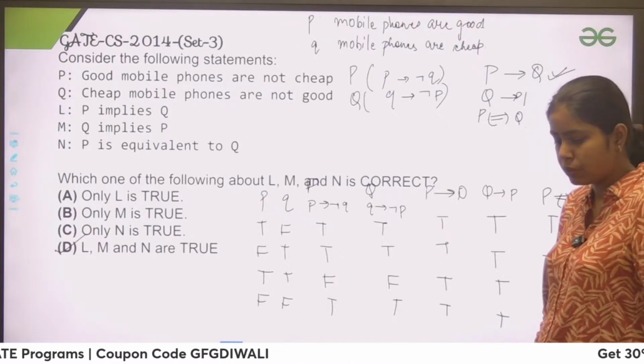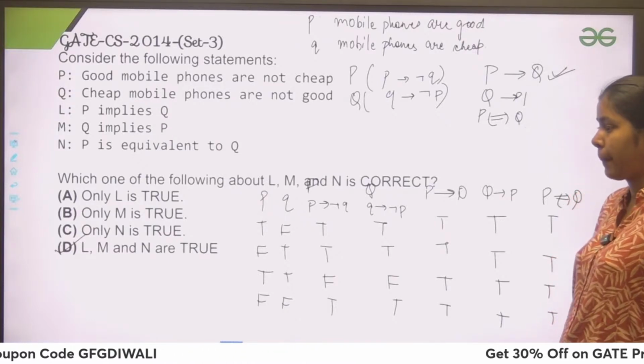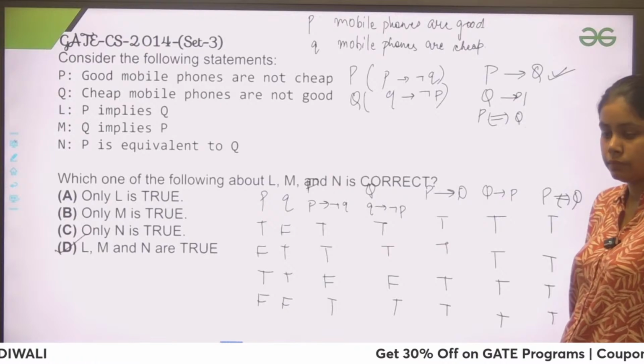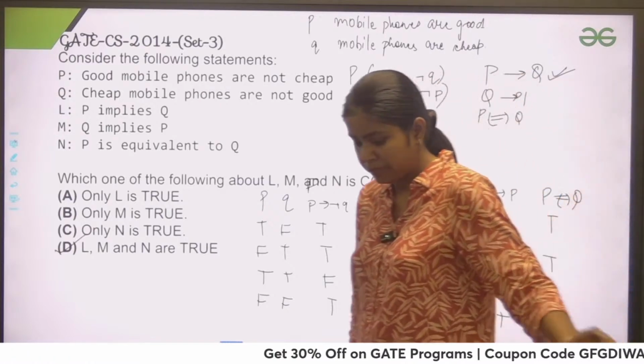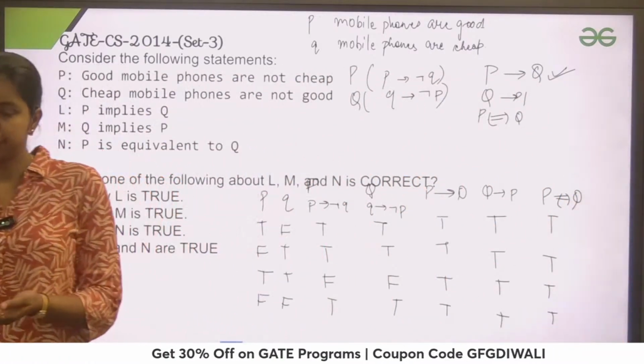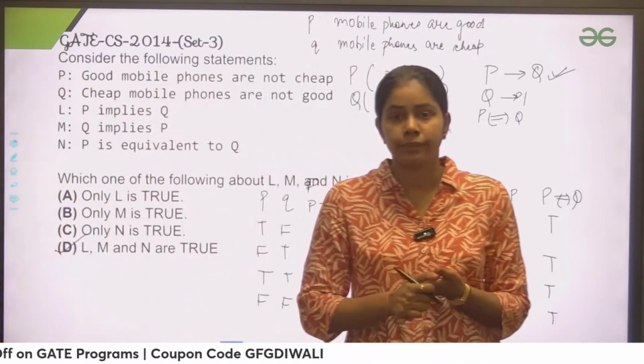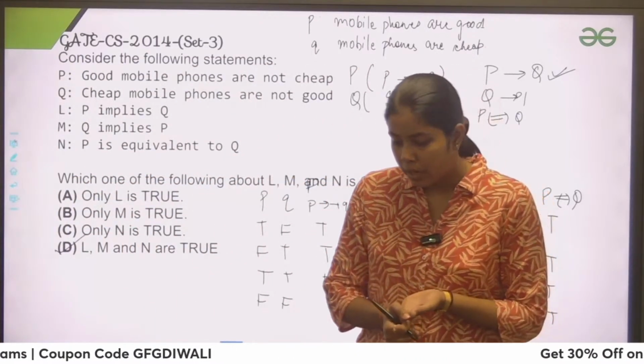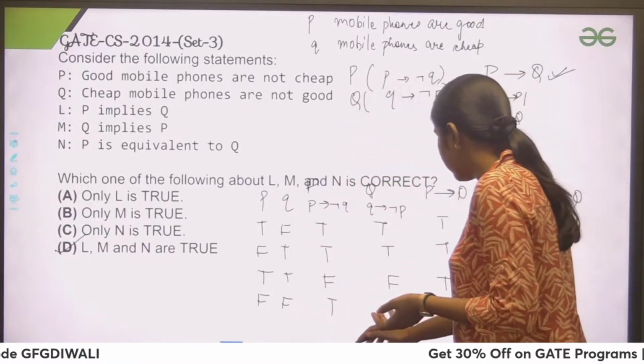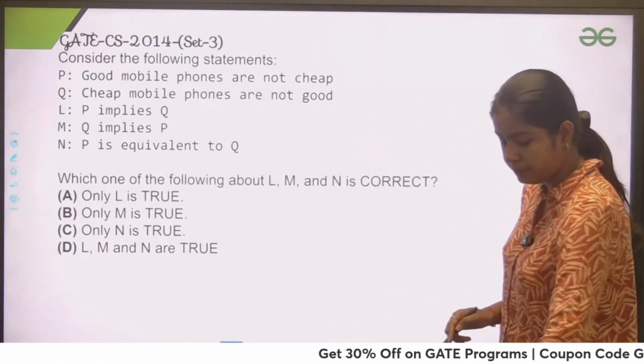You have to use the truth table. Let me know, guys, if there is any doubt in this question. If not, then we are going to move forward to the next question.